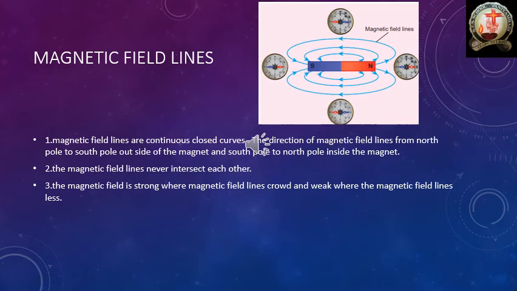Next concept is magnetic field lines. First point in this topic, magnetic field lines are continuous closed curves. The direction of magnetic field lines is from north pole to south pole outside of the magnet and south pole to north pole inside of the magnet. Please see the diagram once.